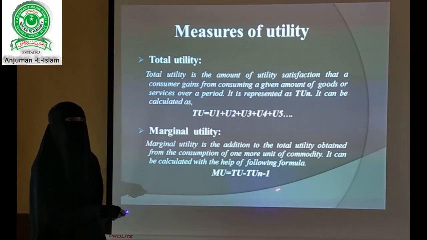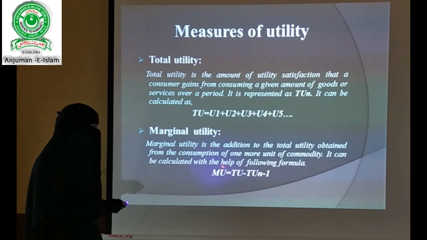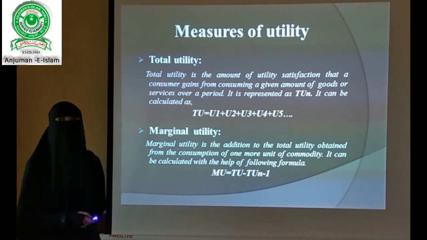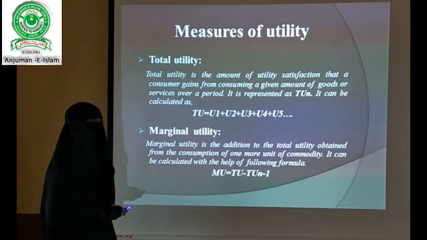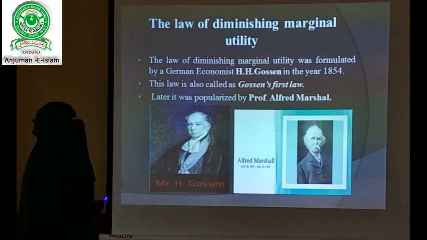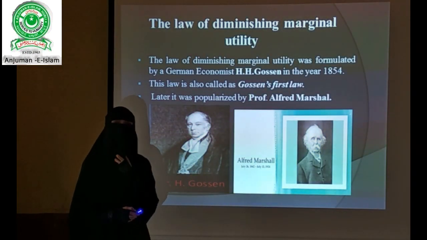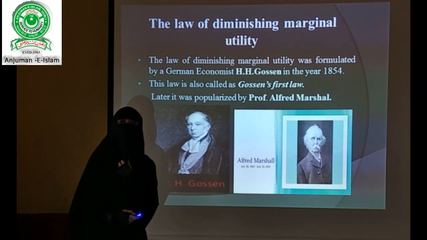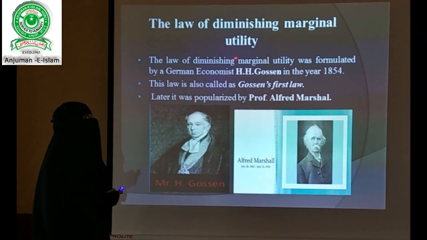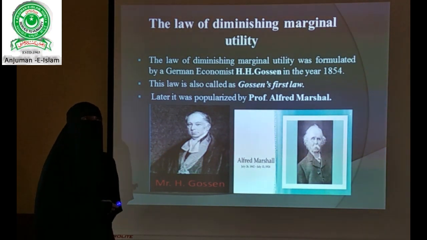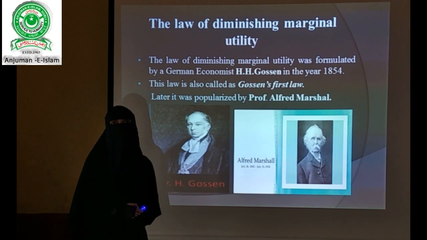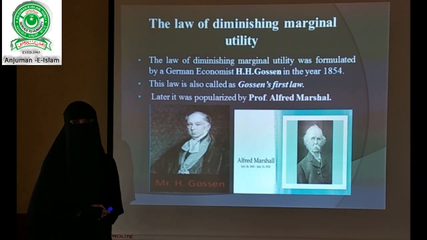21 minus 20 is equal to 1. 1 is our marginal utility, that is, the 1 is our additional utility. Next, now the last thing we are going to discuss here, that is the most important concept, the law of diminishing marginal utility. The law of diminishing marginal utility is one of the basic laws in microeconomic concepts, we can say.